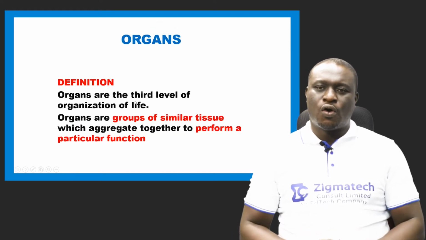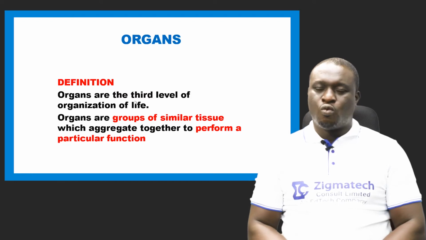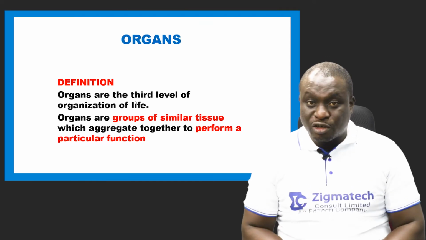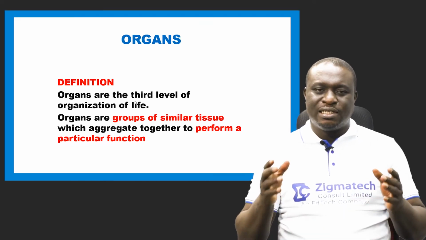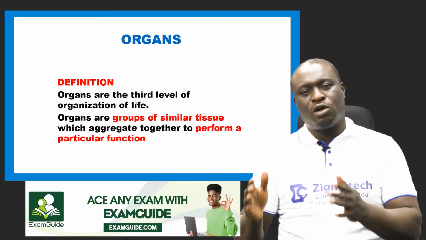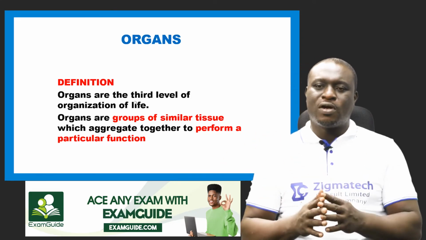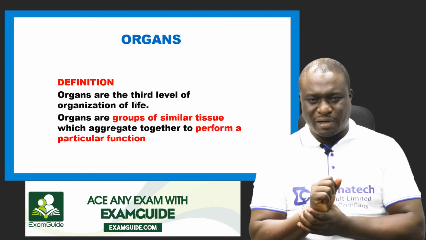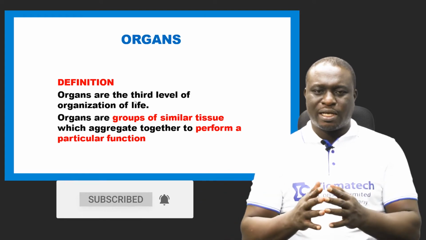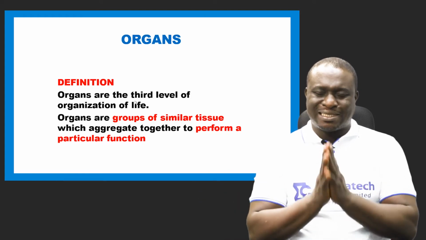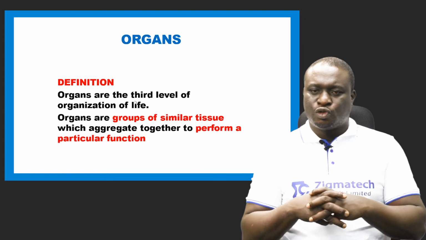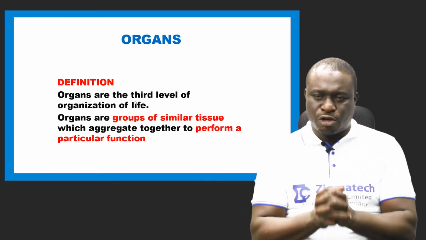The next is organs. Now, what are organs? The same definition we gave for tissues is the same definition for organs. The only difference is that in tissues we have groups of similar cells, but in organs we have groups of similar tissues. Note that organs are the third level of organization of life. They are groups of similar tissues which aggregate together to perform a particular function. That is what we call organs.